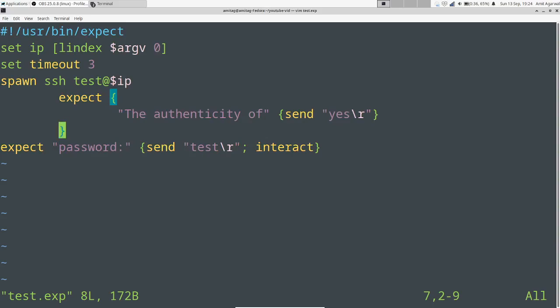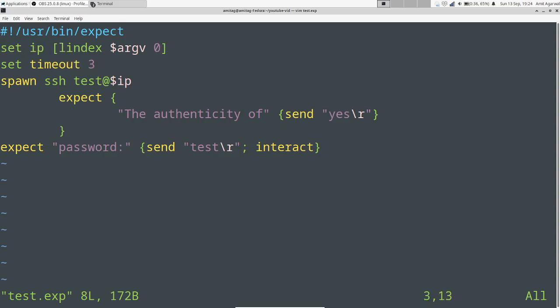It's pretty straightforward. First is how do we take positional arguments. Positional arguments are handled like this in TCL. In square brackets, we say lindex $argv 0. This is the first positional argument. You might notice that this is argv 0 and not like bash where you have $0 set as your program name, and hence for the first positional argument you have to use $1. So this is setting my IP variable to the positional argument that I have given.